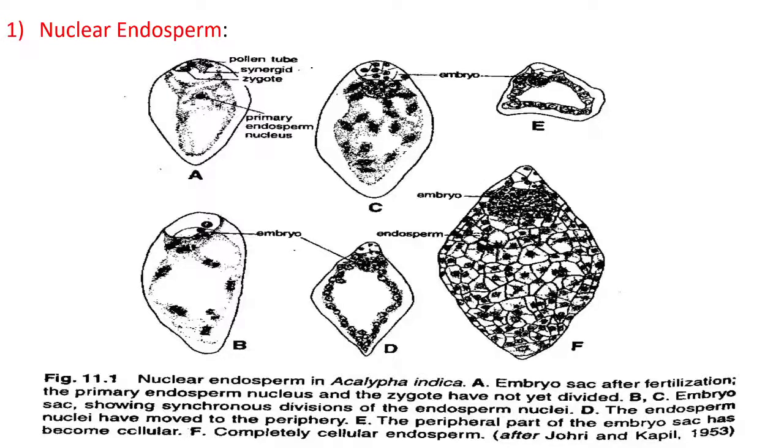According to John and Kapil, the first few nuclear divisions of primary endosperm cells are synchronous or regular, while later on nuclear divisions are asynchronous, that means irregular. In case of coconut, the cell wall formation is incomplete. Coconut has multicellular endosperm called coconut meal in the outer part and free nuclear as well as vacuolated endosperm called coconut milk in the center. Examples of nuclear endosperm are maize, wheat, rice, sunflower and Capsella.